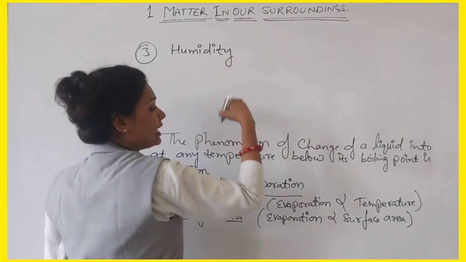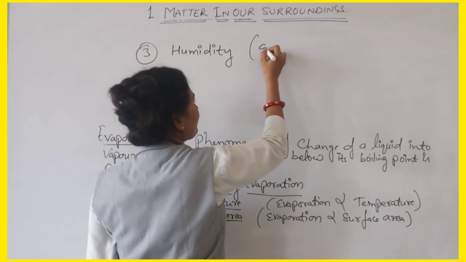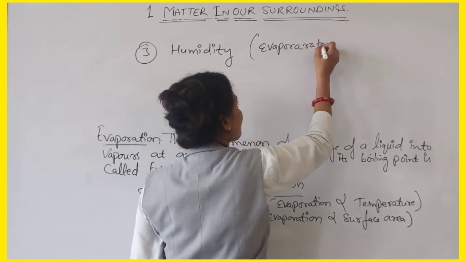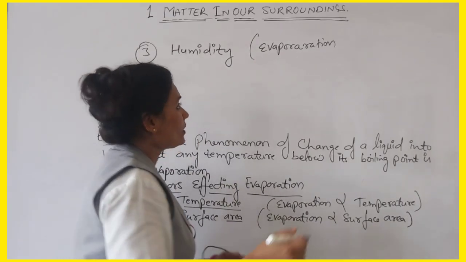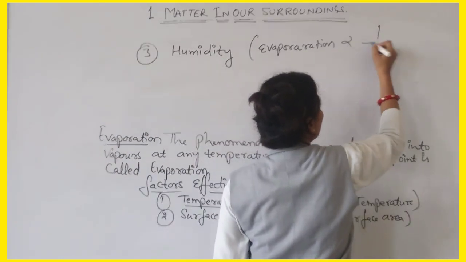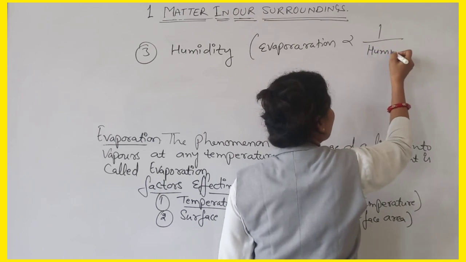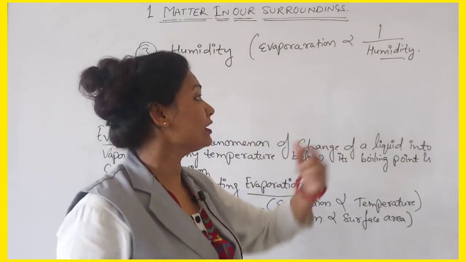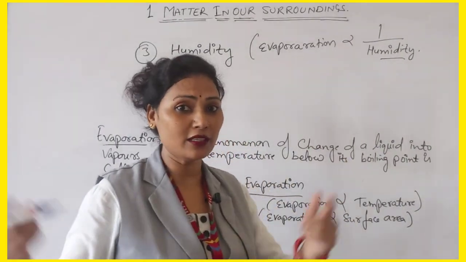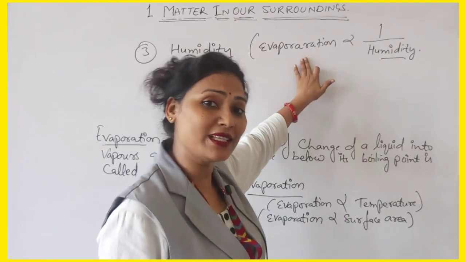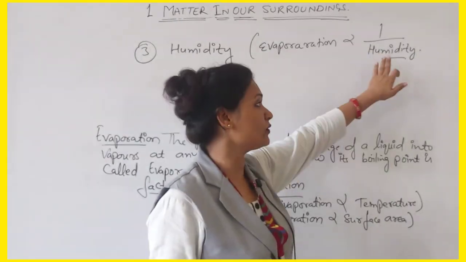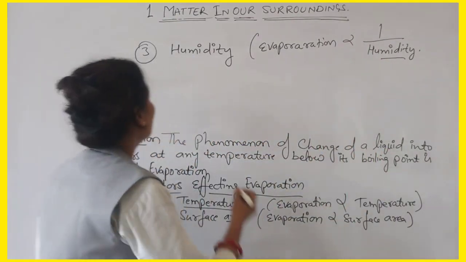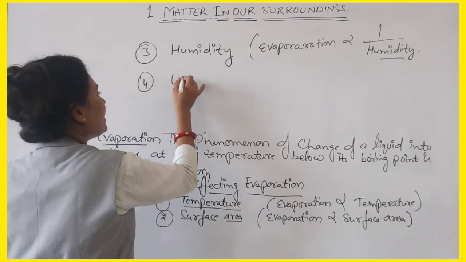You can write, evaporation is inversely proportional to the humidity. It means if the humidity is more in the atmosphere, then what happens? Evaporation becomes less. If the humidity is less, then evaporation becomes more. Now, wind speed.